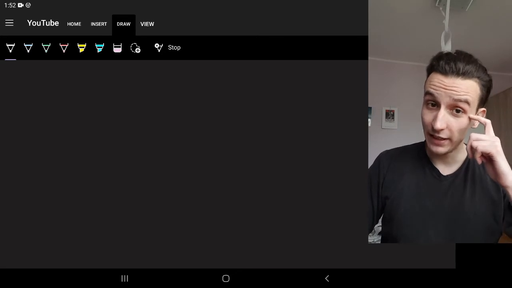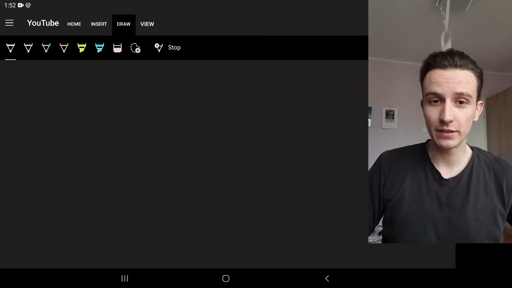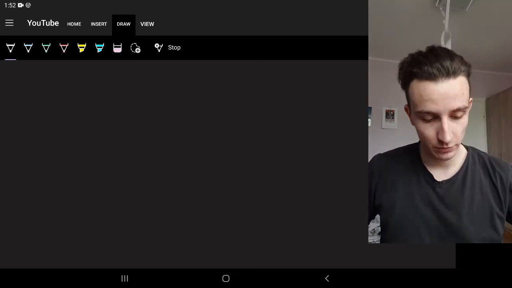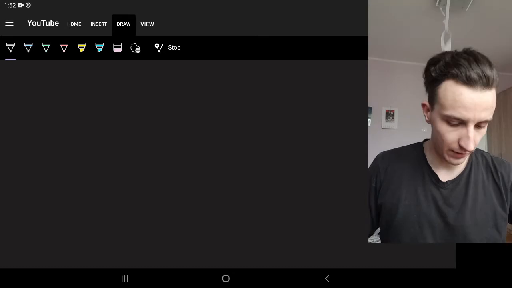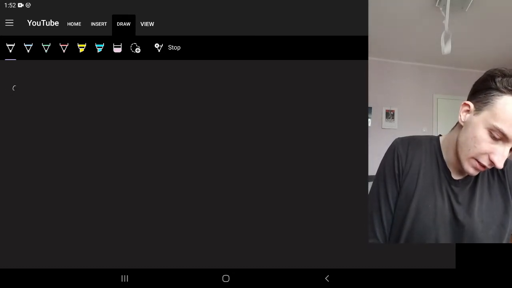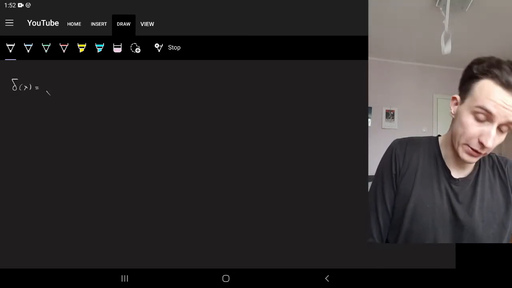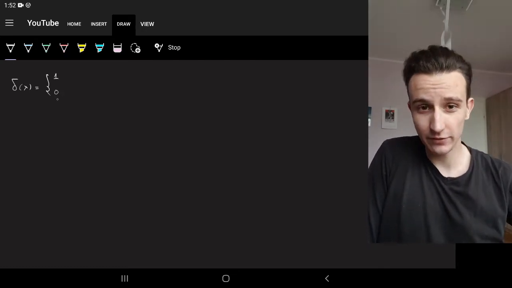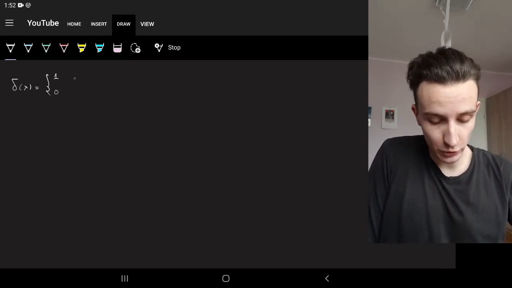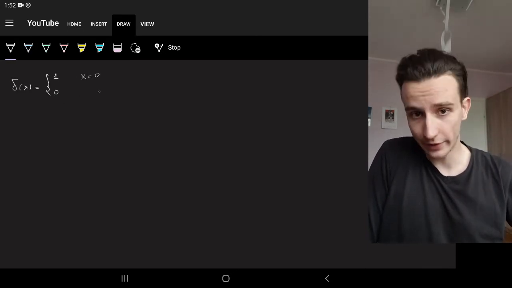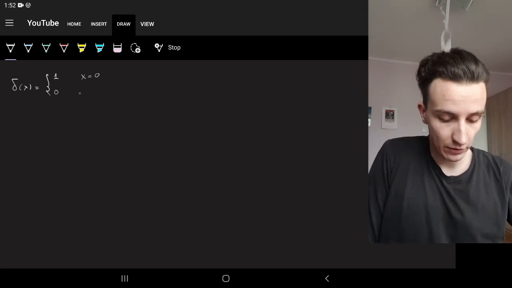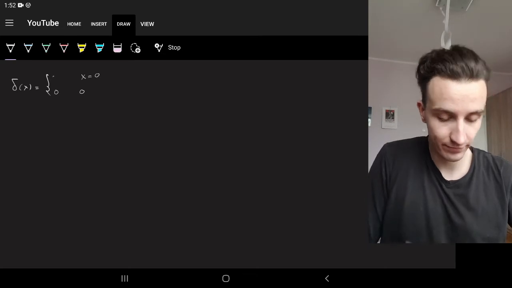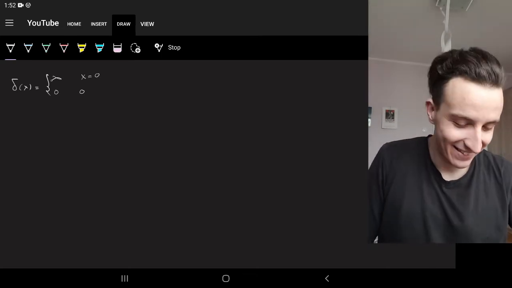Right now I have a series in mind, one where we'll tackle the delta function. As you might know, the delta function is the unique function, or mathematicians call it a distribution, because it's technically not a function, but we don't care, which is 1 at x equals 0, so when the argument is 0, and 0 otherwise. Actually, not 1, infinity. There's a small difference there, right?